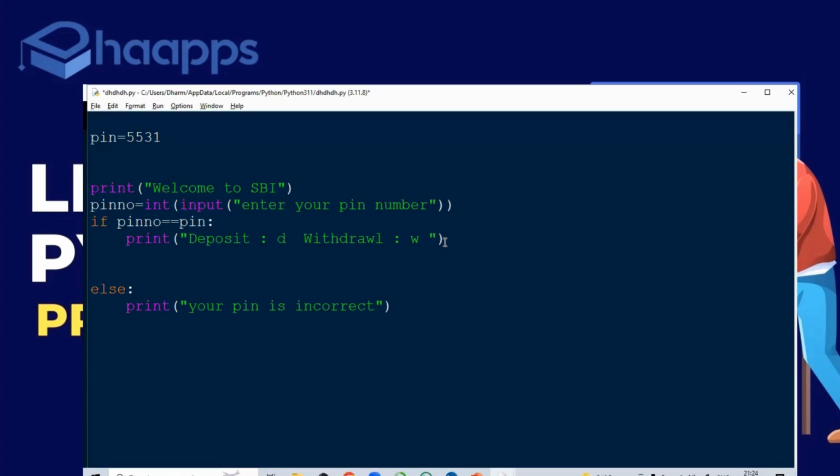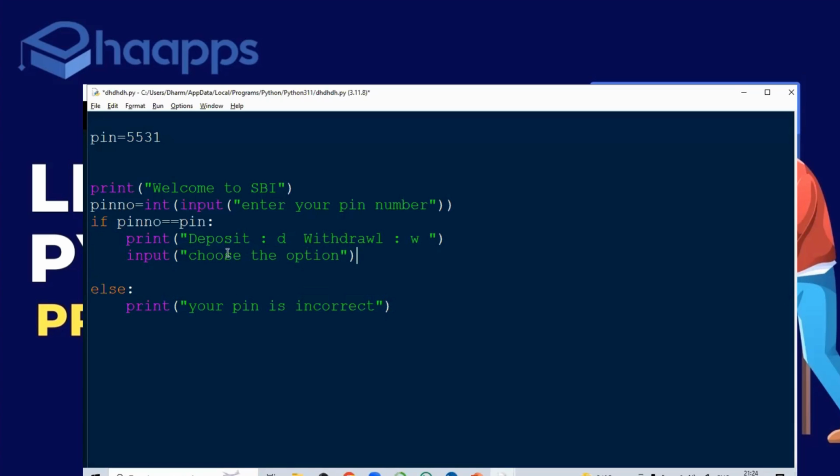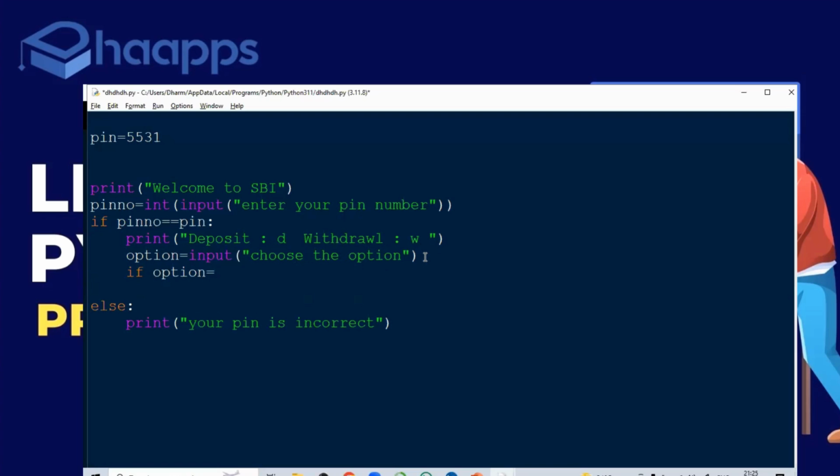Next, let's take one more variable which will take input. Choose the option. I'm asking you, the user, to enter D or W. Now, if the user entered, if the option is equal to D, whatever option he entered, if it is equal to D, now deposit, right?